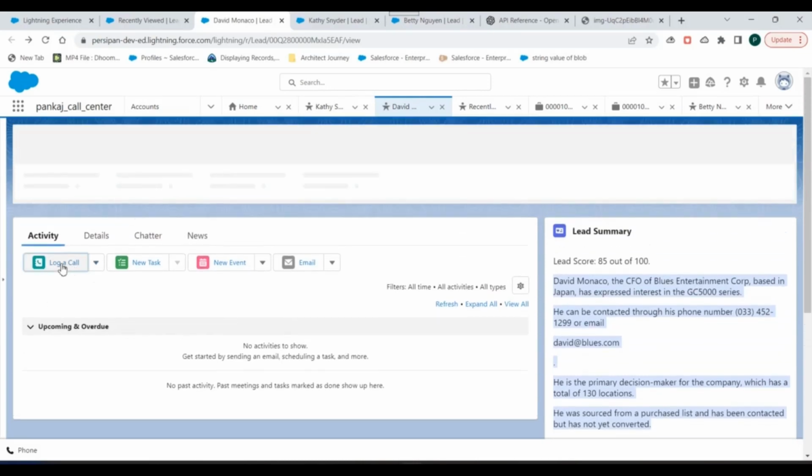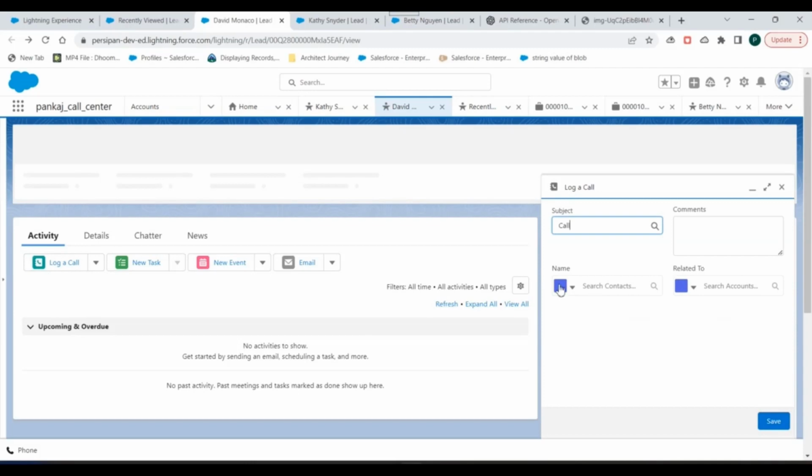Now let's say I go on to log call details, right? What happens is this customer, or this lead, says competitors are selling better quality product at lower prices.